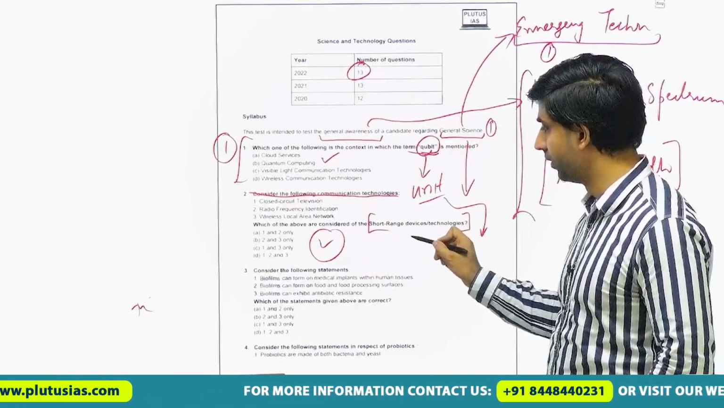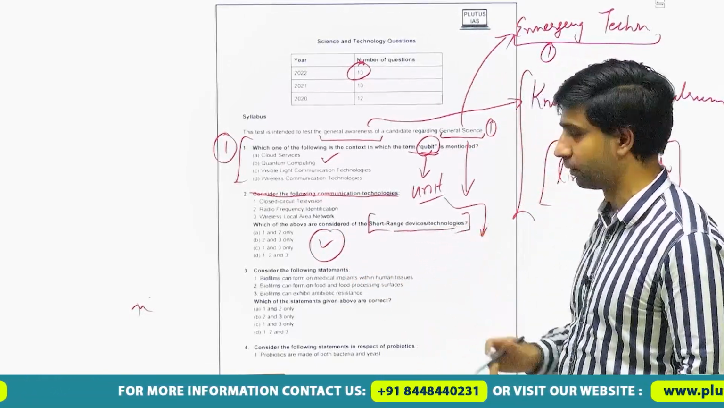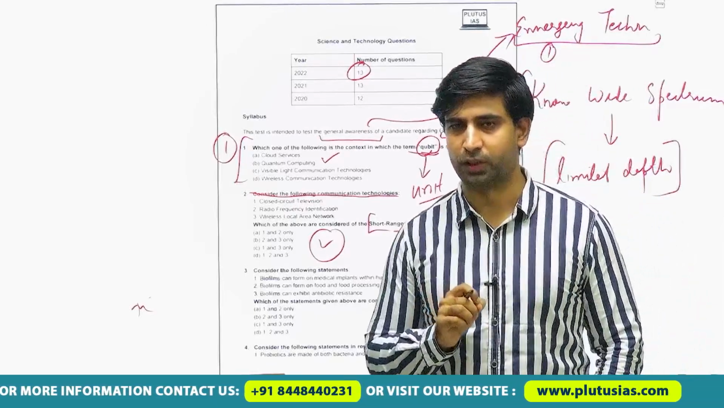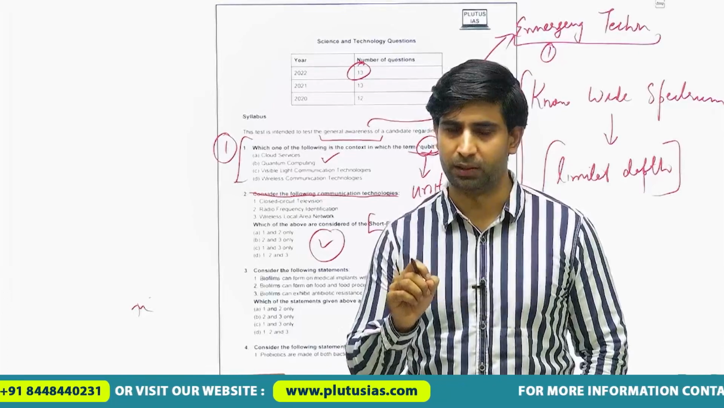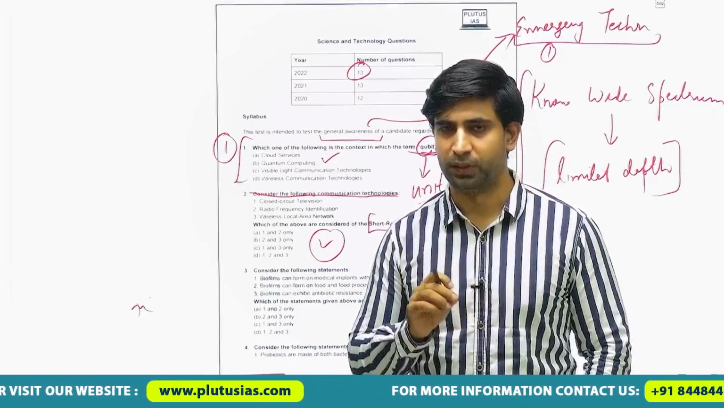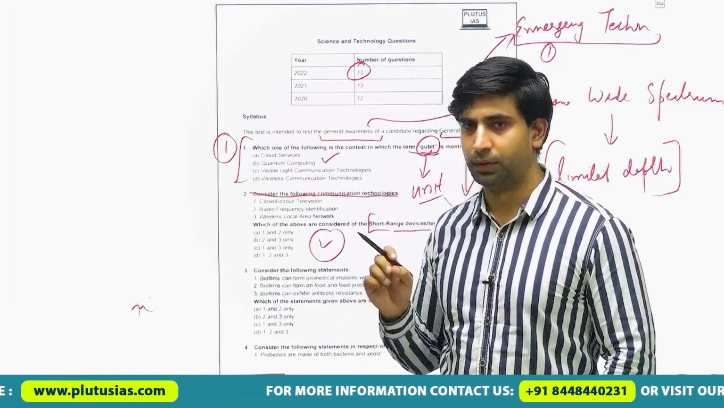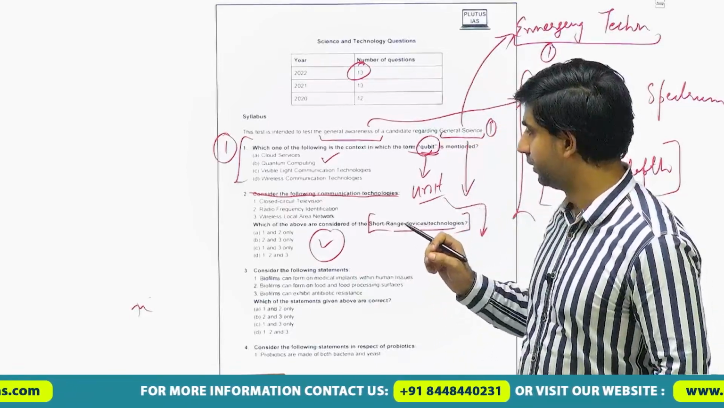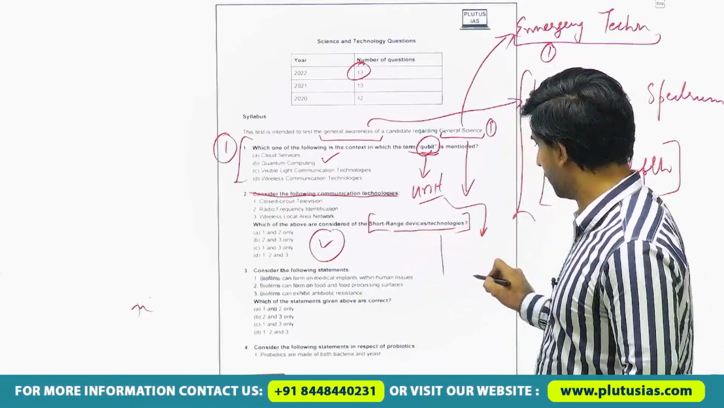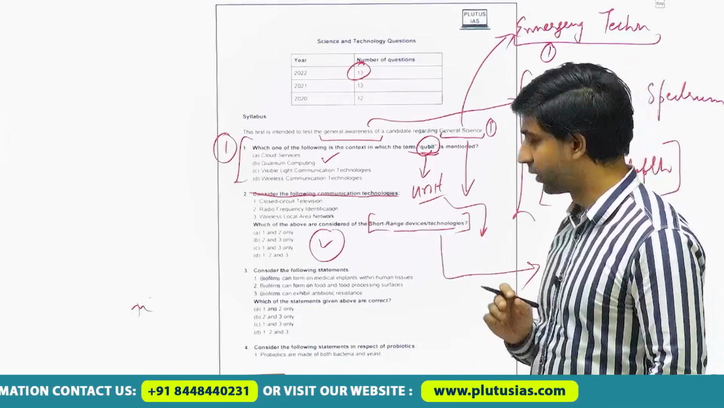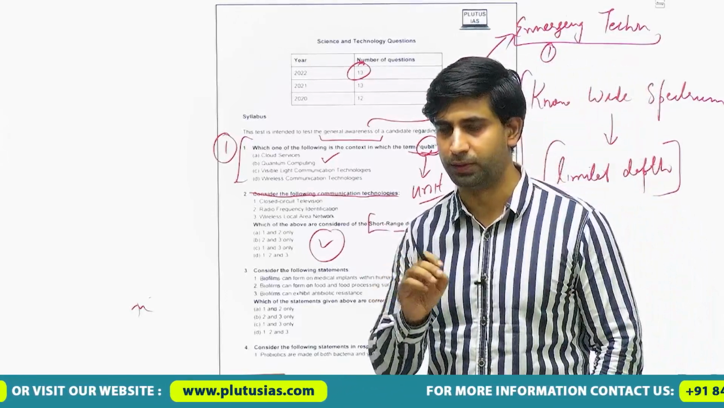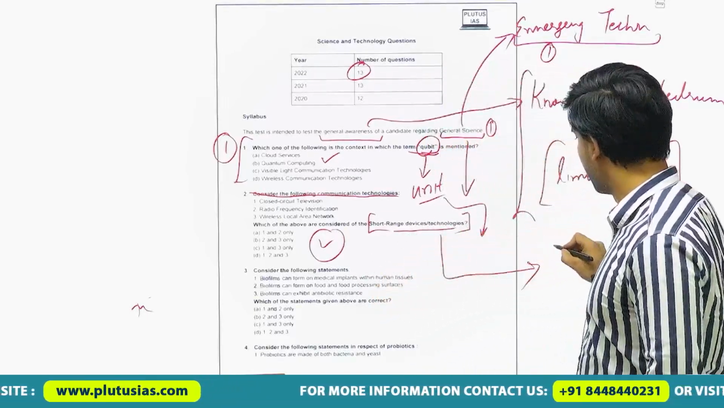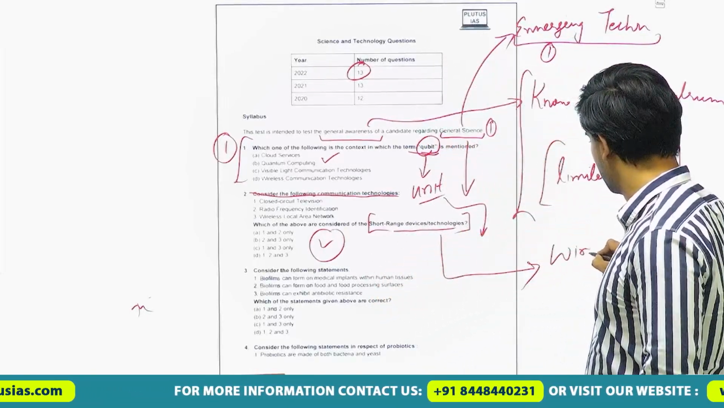And the main keyword here is the short range devices technology. When we will be studying in the class, we will be defining all the key terms very precisely, very concisely. Preciseness is required in the exam hall. How? I will be stating this point here.